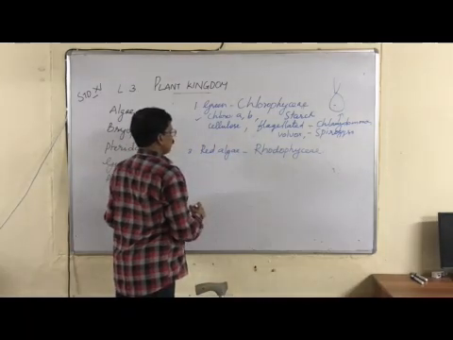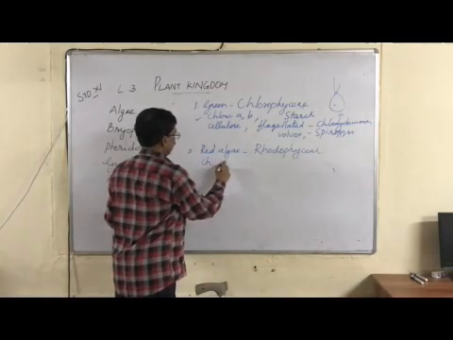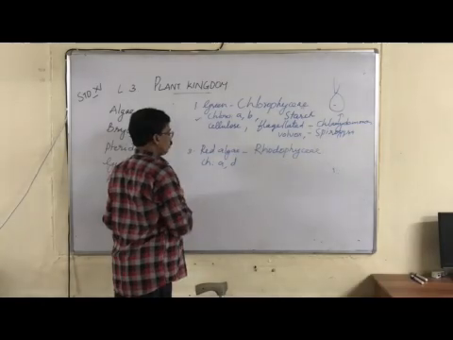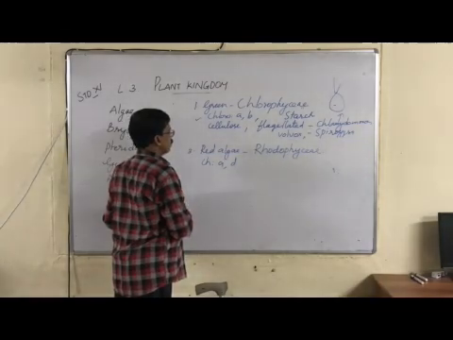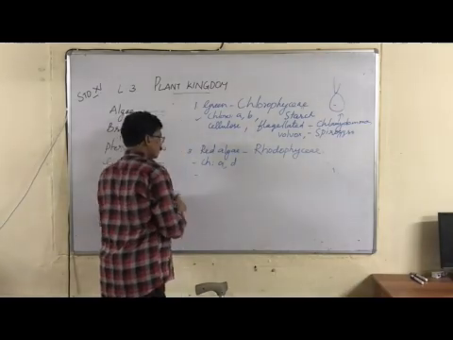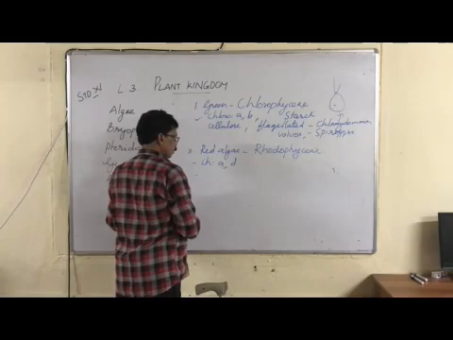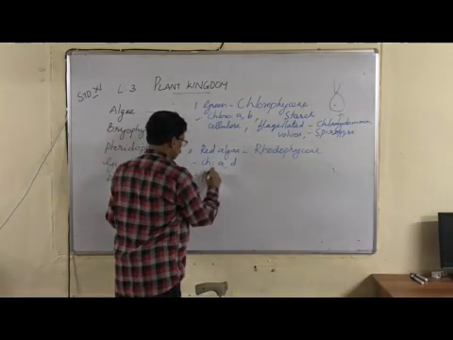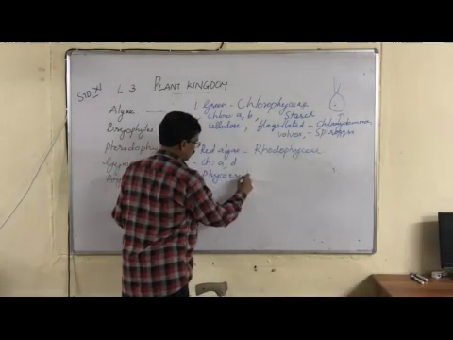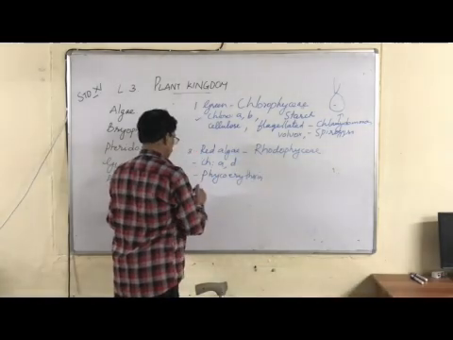In red algae, the chlorophyll pigments are A and D. Then there is a red pigment present in this red algae. That is called phycoerythrin. Phycoerythrin is the red pigment.